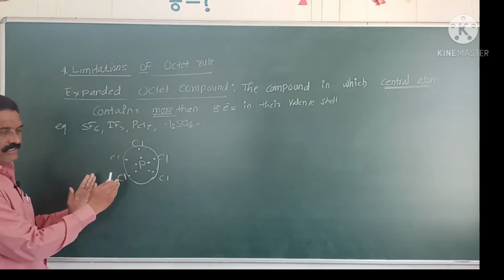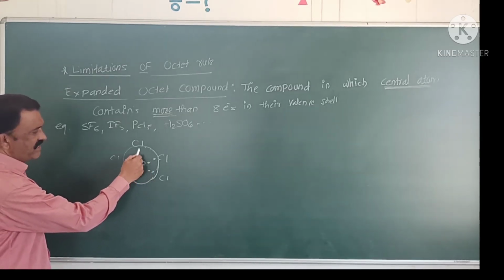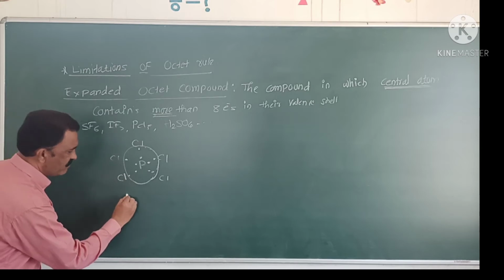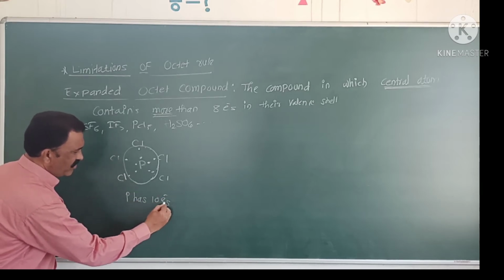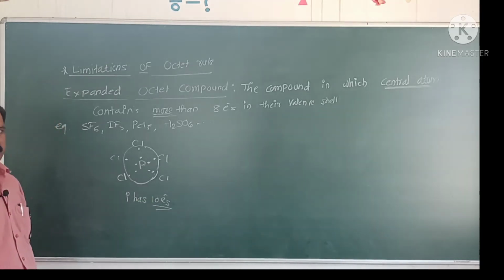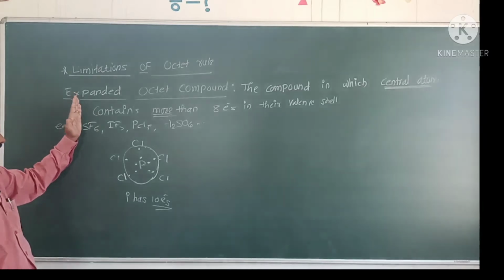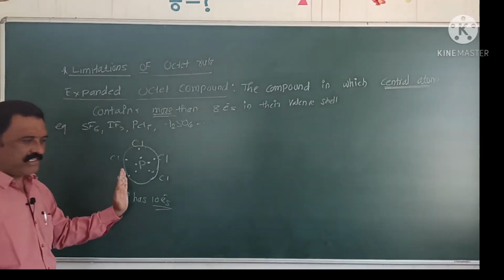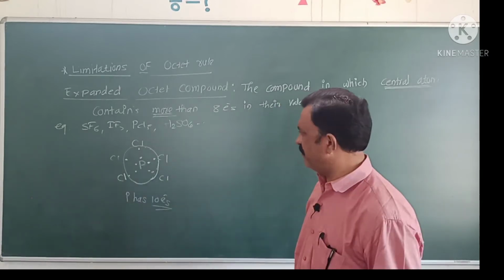In this structure, phosphorus has 1, 2, 3, 4, 5, 6, 7, 8, 9, 10. That is, phosphorus has 10 electrons in its valence shell, which is more than 8. Hence, PCl5 is an expanded octet compound.